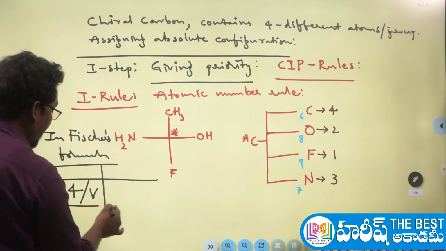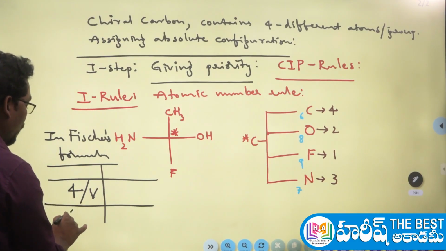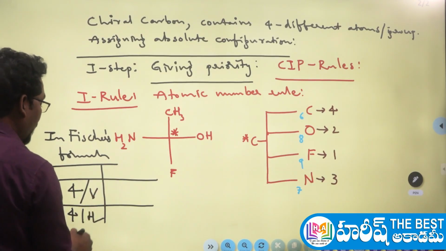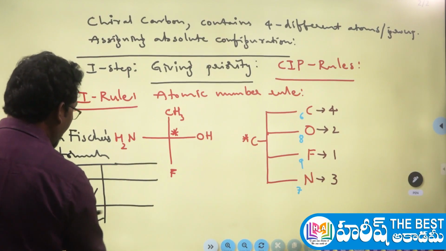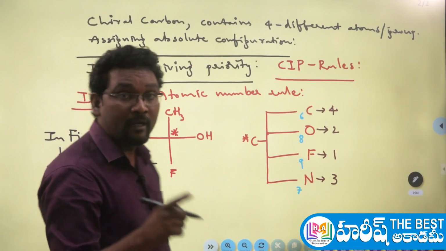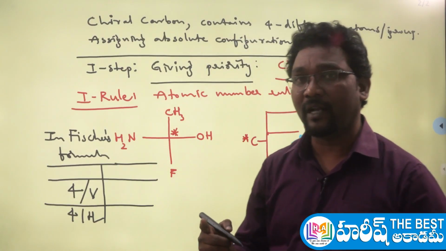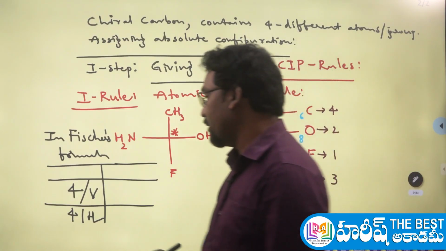And in the same manner, what if the 4th priority group is on the horizontal line? Let me tell you that here. I am giving you the 2 conditions. One is the presence of the 4th priority group on the vertical line. Another one is the presence of the 4th priority group on the horizontal line.